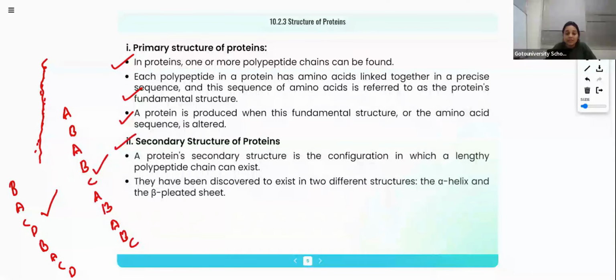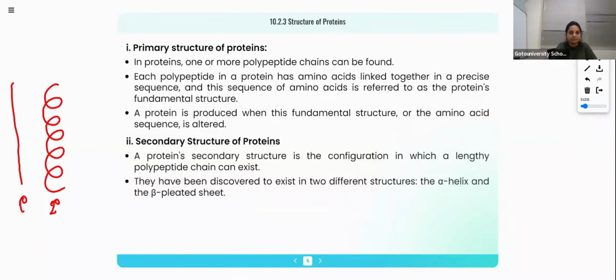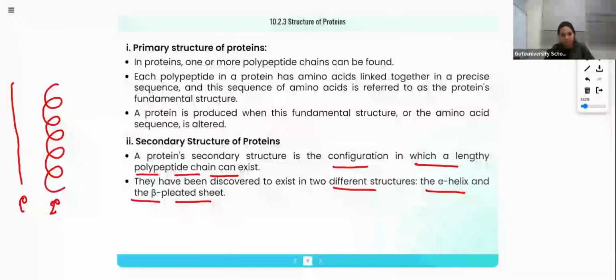What is secondary? The primary structure is coiling itself like this, right? This is primary. This is secondary. Secondary structure is the configuration in which a lengthy polypeptide chain can exist. They have been discovered to exist in two different structures, alpha helix and beta pleated sheet.